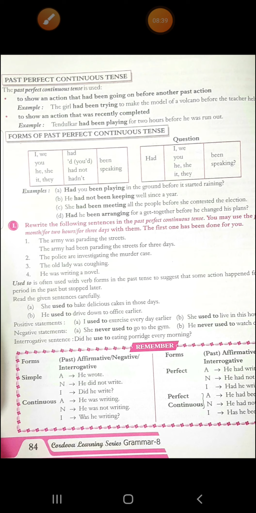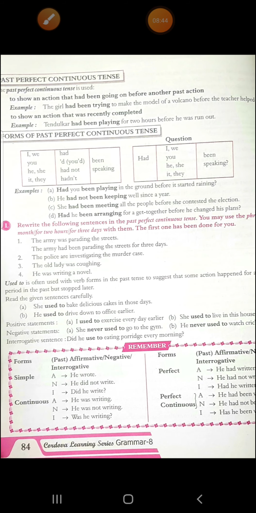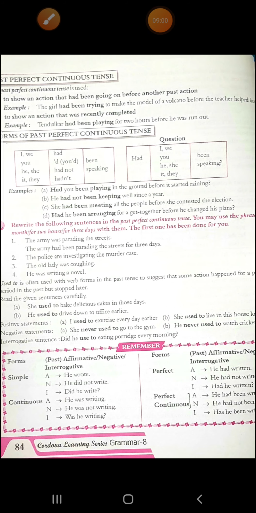I'm telling you the answers orally, and after this I will show you the answers in written form. Alright. Next is the police are investigating the murder case. What will be the answer? The police had been investigating the murder case for a month. Okay. See the third one. The old lady was coughing. What will be the answer? The old lady had been coughing for 3 days. Fourth, he was writing a novel. He had been writing a novel for a month.